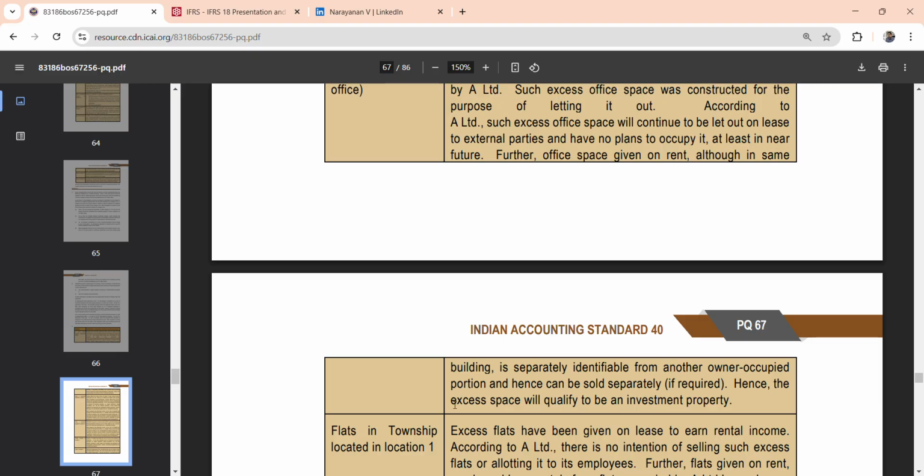So the excess space will qualify to be an investment property. You should mention first that it is investment property, and then give the various reasons. That is the ideal way to start. Or, for uniformity, you can mention the justification for all the questions and then conclude like this. Both ways are fine.